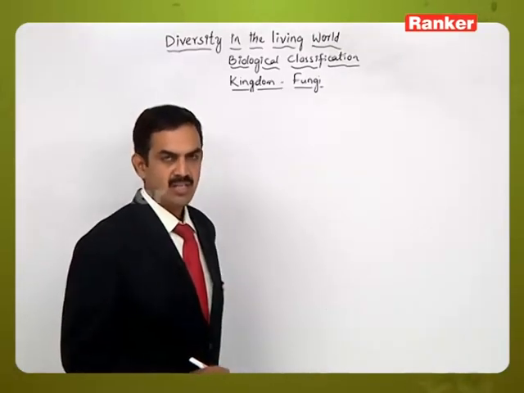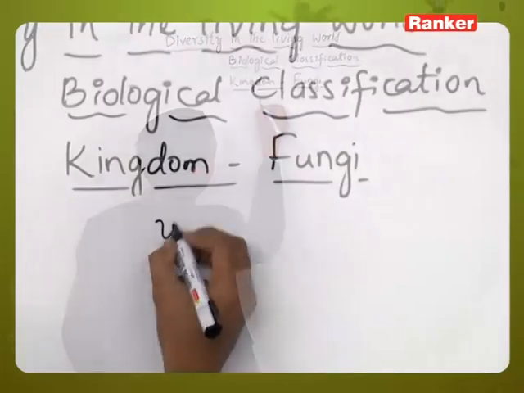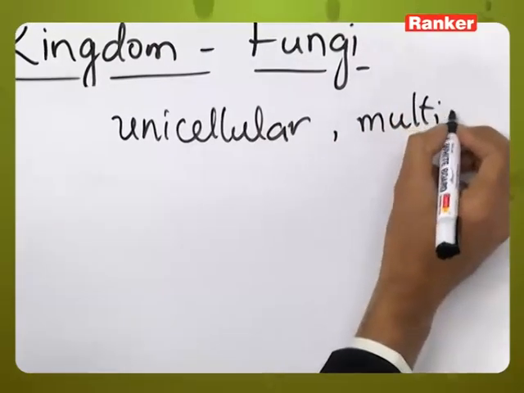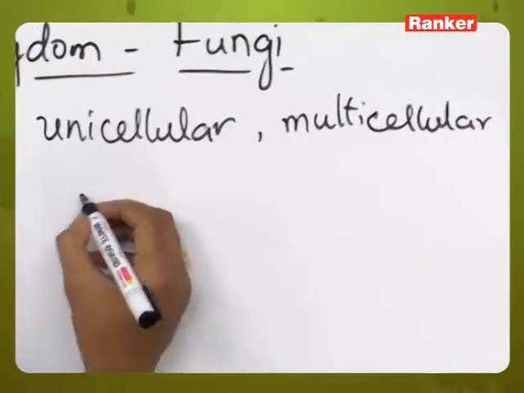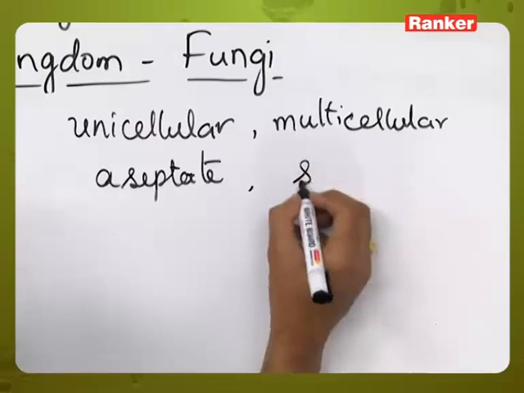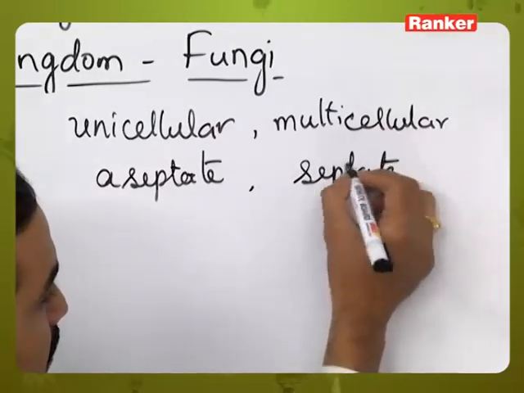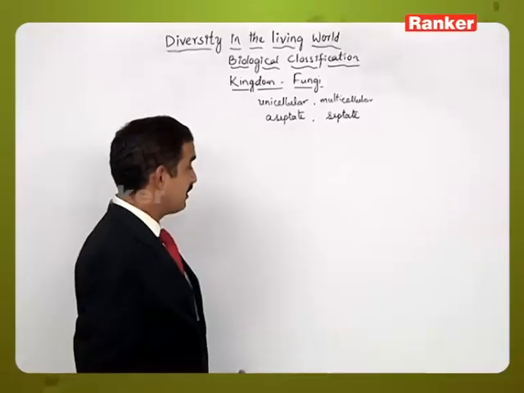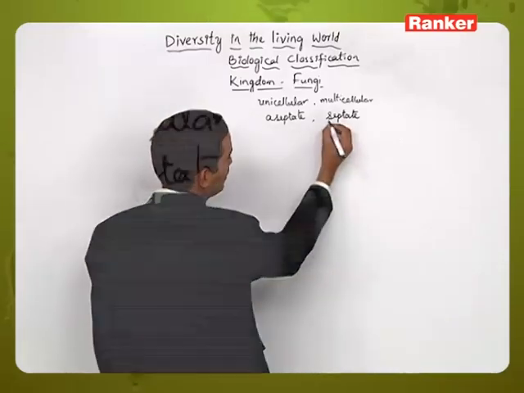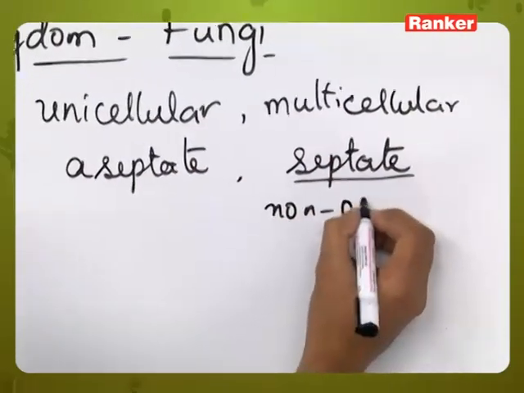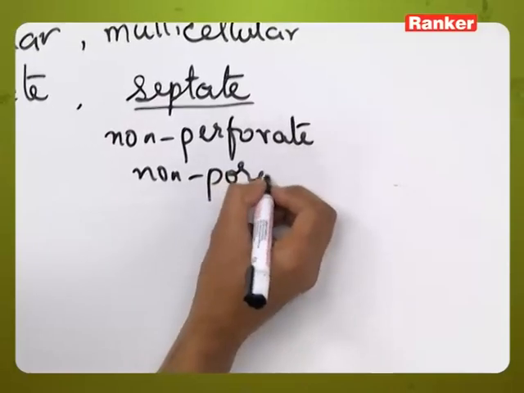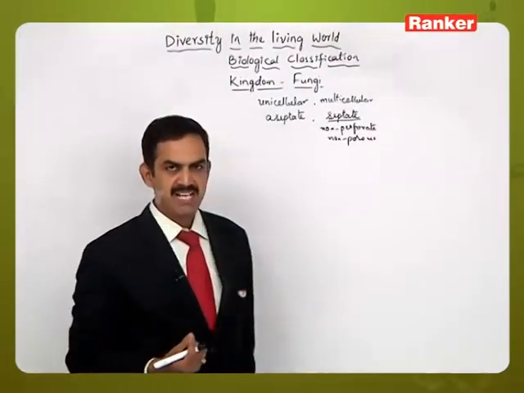Here if you observe the cell organization, the cells may be unicellular or multicellular in their nature. Based on that nature, we can say that the septa may or may not be present. If septa is absent, we call it an aseptate condition, and if septa are present, we call that hyphae a septate hyphae. And there is a deviation in the septate condition because in some of them the septa is non-perforated, that is non-porous. There is no perforation or connecting structures between the adjacent cells.